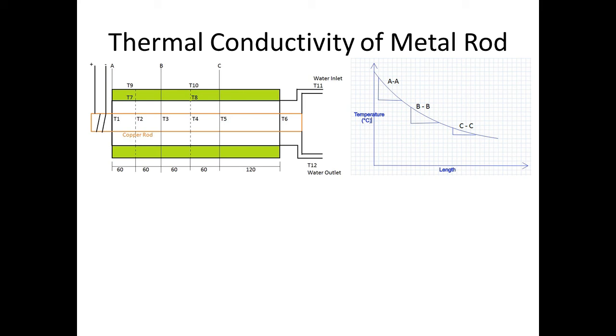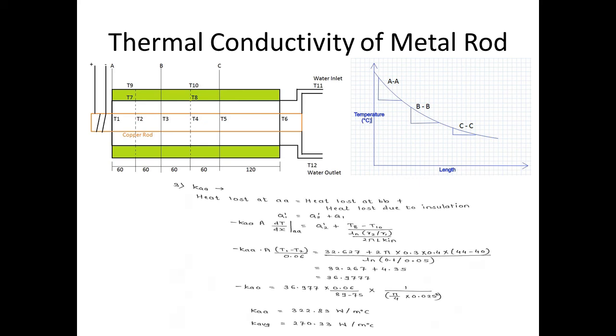Similarly, we can calculate the thermal conductivity at A section also. Again we are going to do the energy balance for A section. The equation is heat lost at section A is equal to heat lost at section B plus heat lost due to the insulation. Heat lost at section A and heat lost due to the insulation we can calculate with the help of Fourier's law of heat conduction.